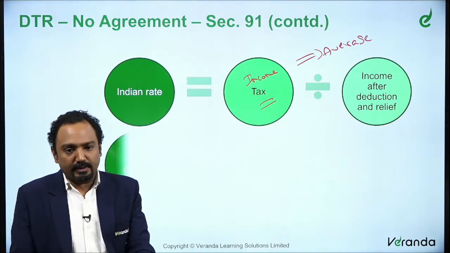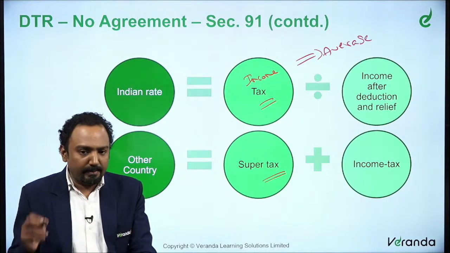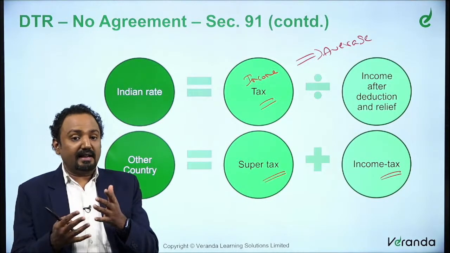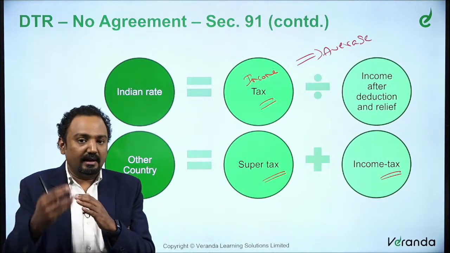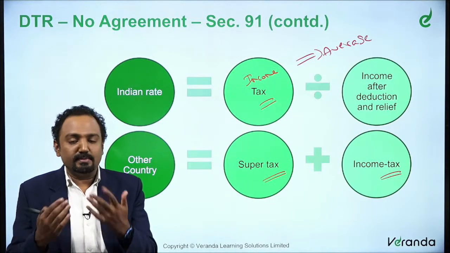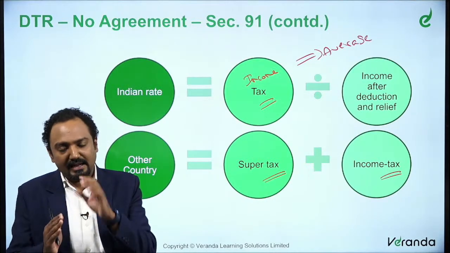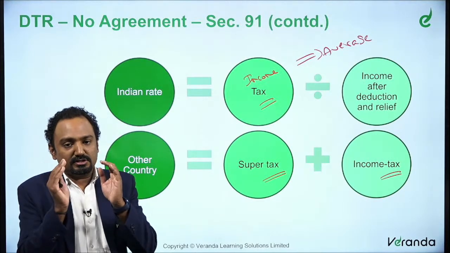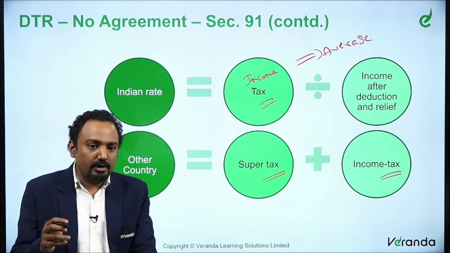for the Indian perspective. And what is the other country? It is basically whatever super tax that is applicable to that, whatever income tax is applicable to that. So typically, the entire taxes, it could be the regular income tax that they are paying. If they are paying anything additional, as anything extra tax to be paid in that particular country, which is basically called as super tax, which is basically for anything extra that you are paying there, that tax is also included. So all taxes paid there will be considered. So the rate will be such tax divided by such income, which will give you the average rate. So that is what you do for other countries.